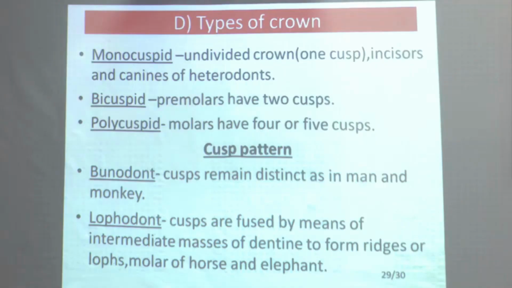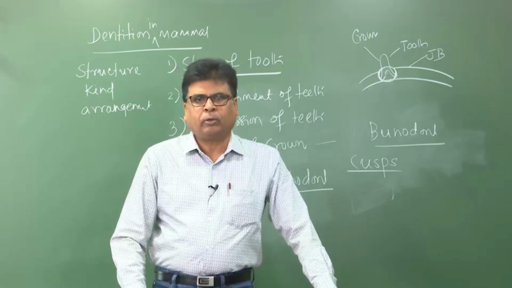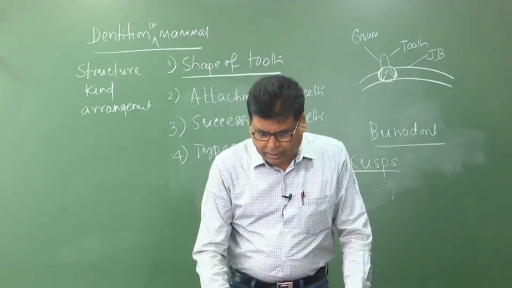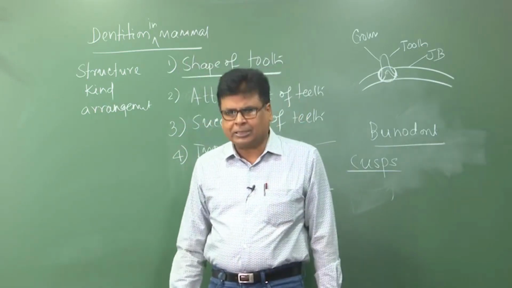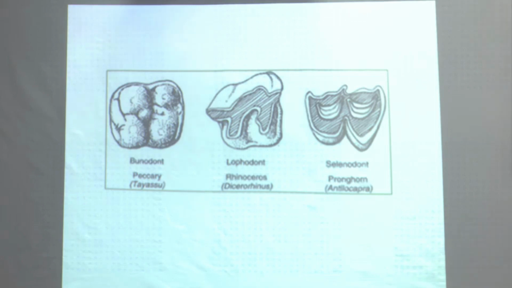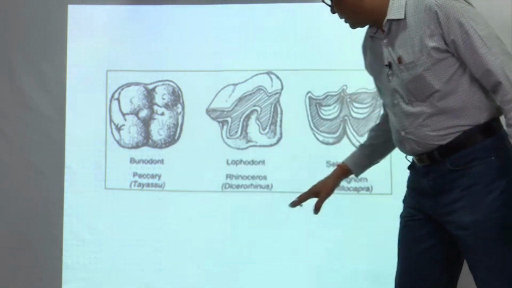Secondly, lophodont. So, what is the condition? Lophodont is a condition where the cusps are fused by means of intermediate masses of dentine to form ridges or lobes. Molars of horse and elephant are generally lophodont. Here the cusps are not clearly distinguished. You see this is the picture, this is the bunodont and this is the lophodont.